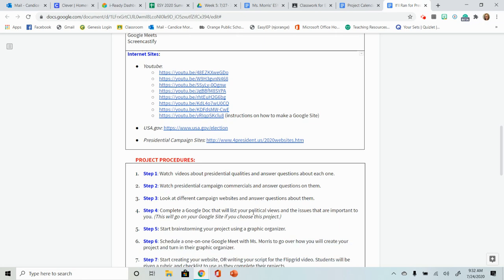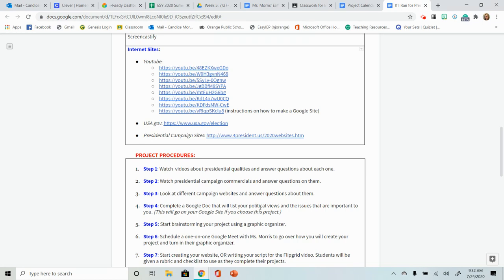All right, so for your procedures, you're going to watch videos about presidential qualities and answer questions about each one. That's going to be our first thing we're going to do. We're doing that next week. Step 2, we're going to watch presidential campaign commercials and answer questions. Step 3, you're going to look at different campaign websites and answer questions about them.